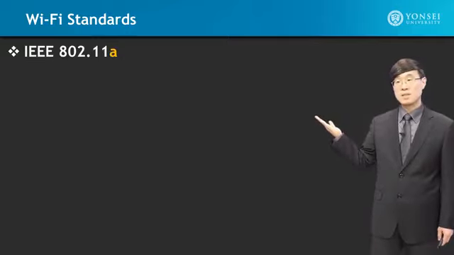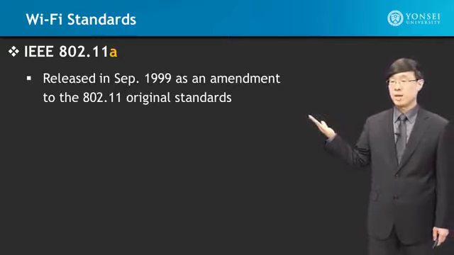The next one was the 802.11a standard, and this was released in September of 1999 as an amendment to the original standards. It supports error correction coding and defines requirements for OFDM communication. At this time, this was the new emerging broadband, high data rate supportive communication technology, and it has maintained significant importance and popularity even till today. OFDM is short for orthogonal frequency division multiplexing.